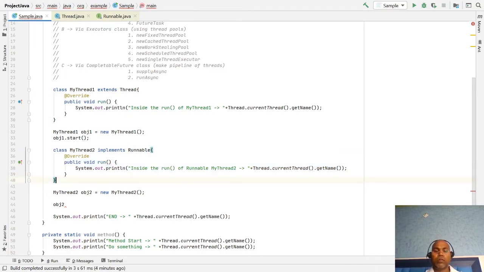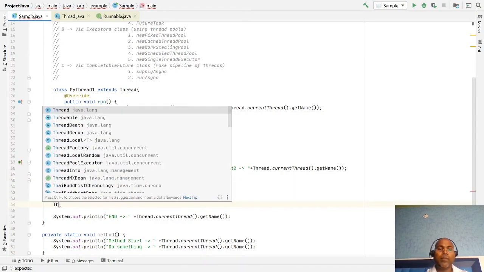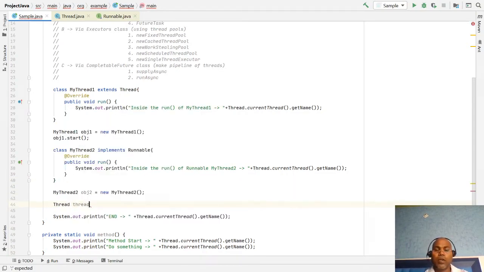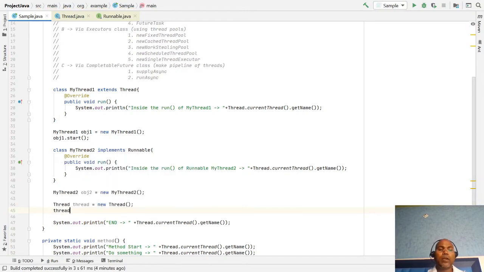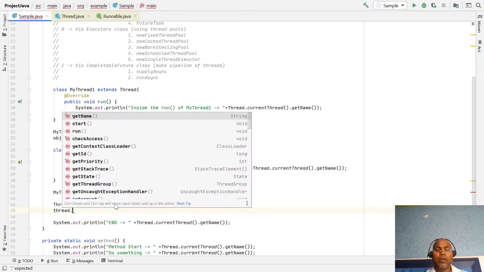Notice that the start method is provided inside the Thread class. Anyhow, we have to take the help of the Thread class to start threads. So I have to use new Thread, and this Thread class has a method start.